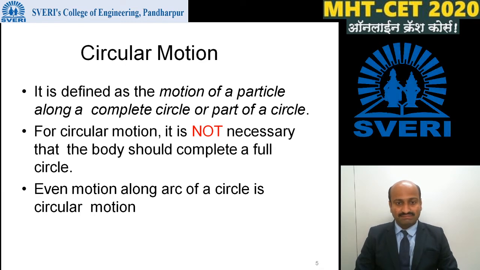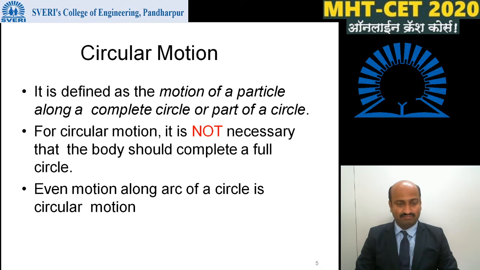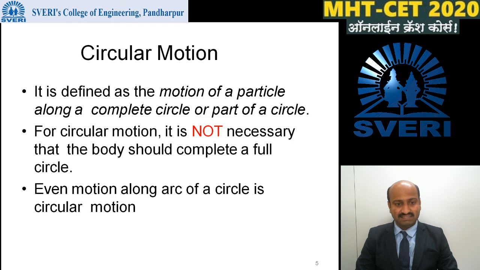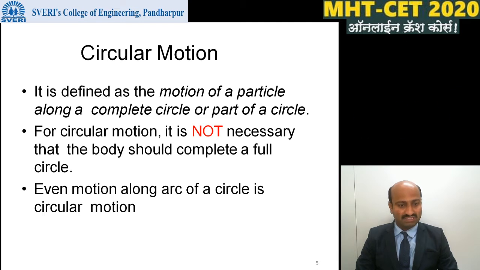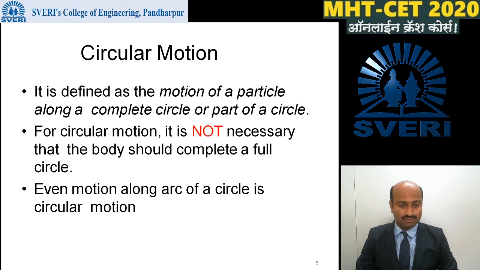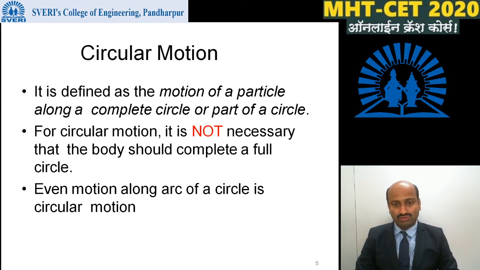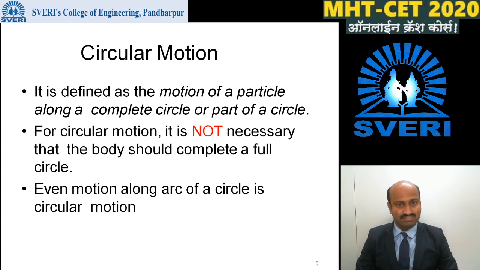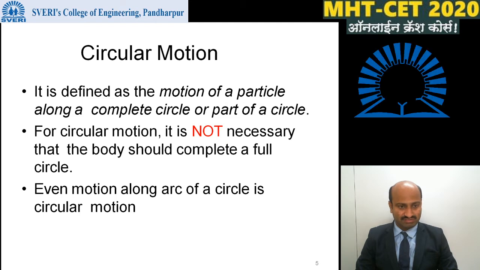Circular motion is defined as the motion of a particle along a complete circle or part of a circle. For circular motion, it is not necessary that the body should complete a full circle. Even motion along an arc of a circle is also known as circular motion. That is, circular motion is nothing but motion of a particle along the circumference of a circle.